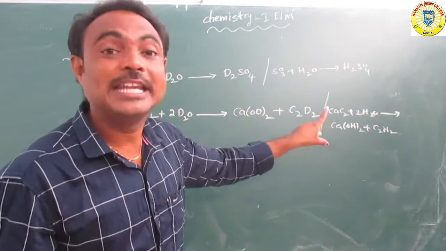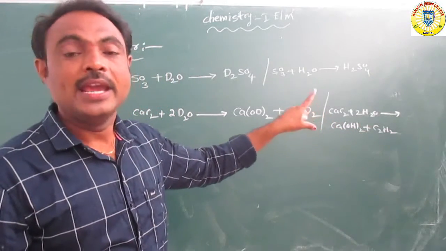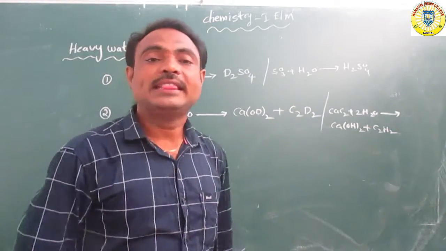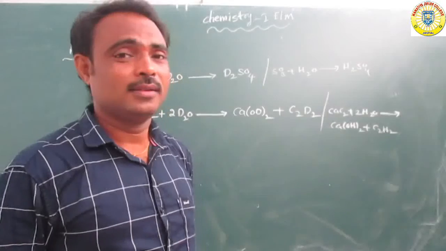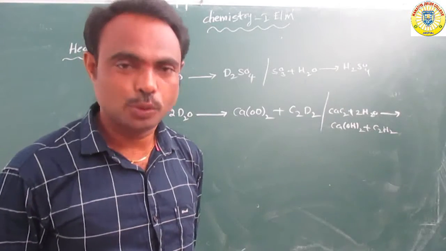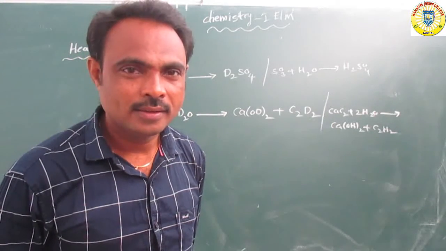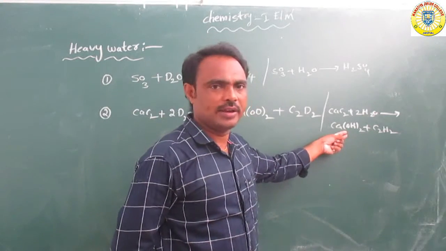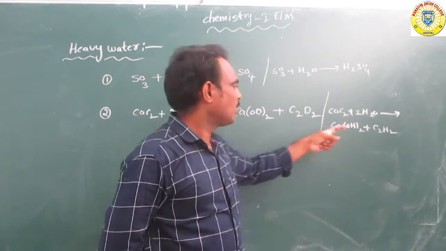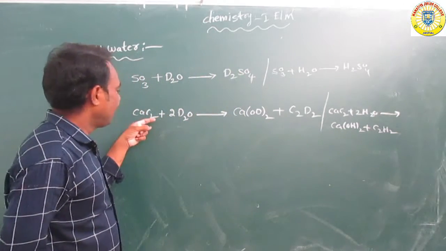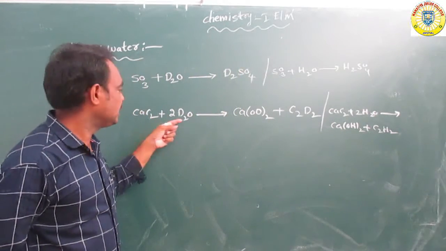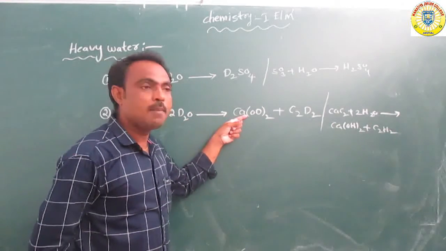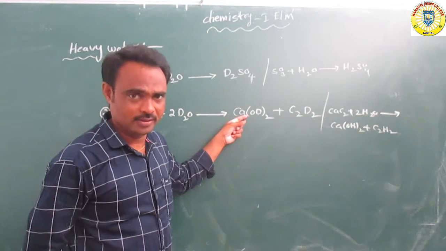C2H2 means acetylene, or ethyne. Calcium hydroxide we already know. When calcium carbide reacts with deuterium oxide, it forms calcium deuteroxide.